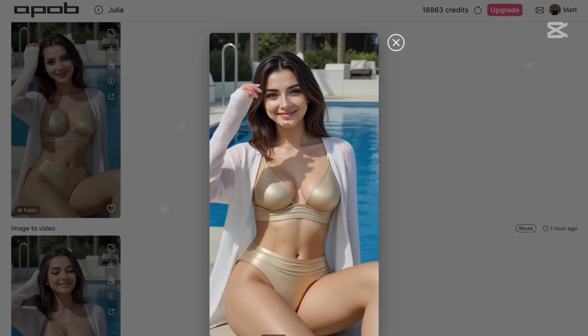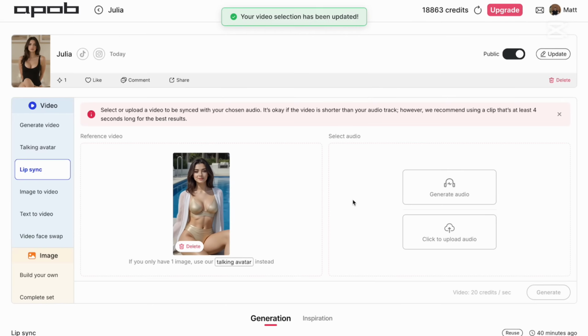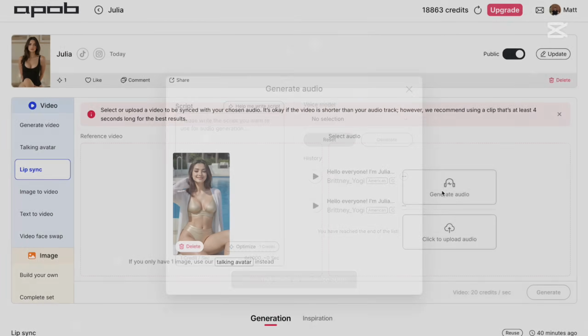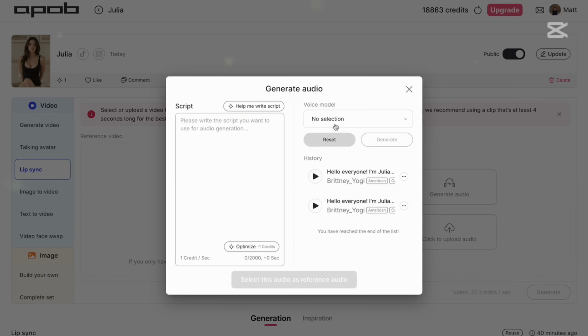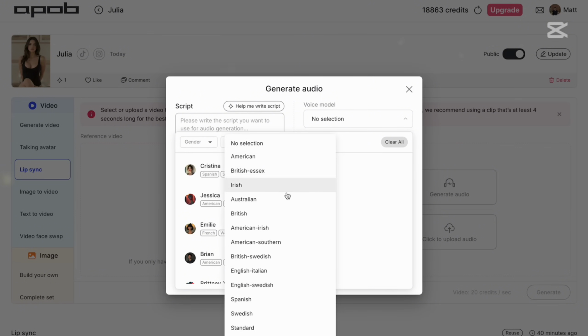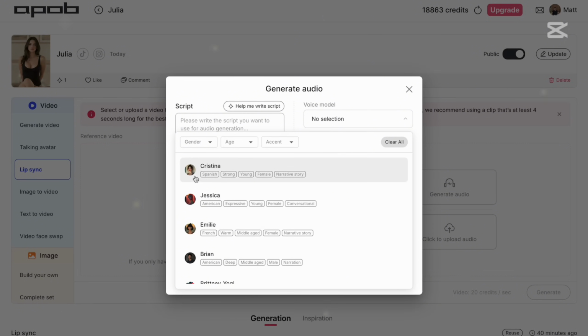And let me show you what it looks like. So you hit lip sync, and then here you have two options. You can either upload your own audio, or you can generate audio here. So when you hit generate audio here, you can pick voice, of course. So there are a few voices. You can pick gender, you can pick age, and you can also pick an accent. It should be, for example, Irish, Australian, or maybe British. So let me show you a few voices. So this is the first one.